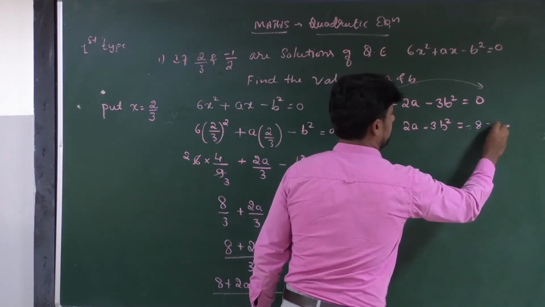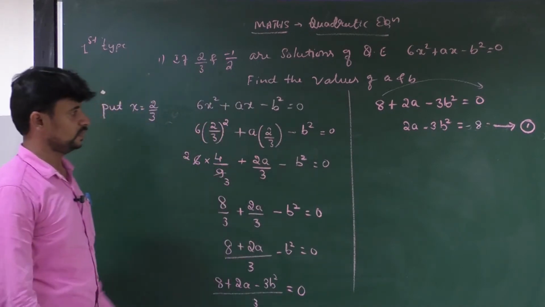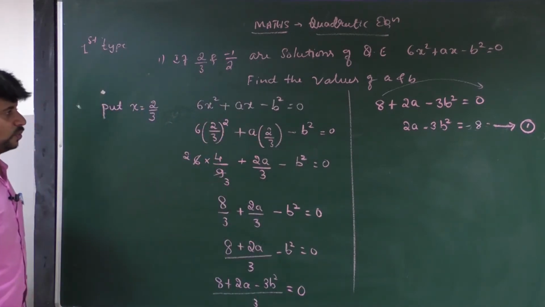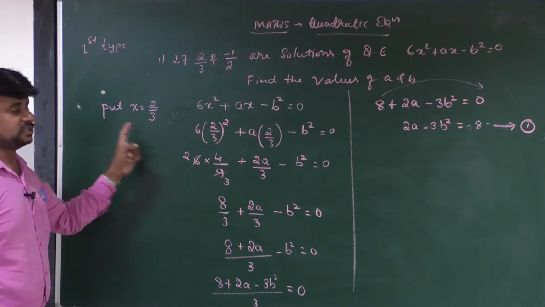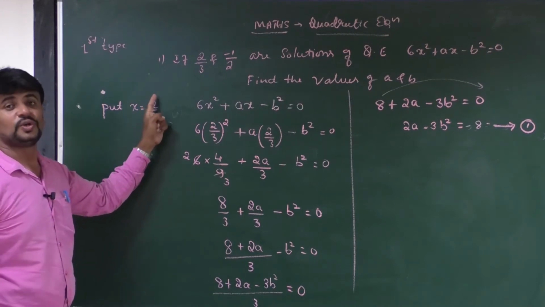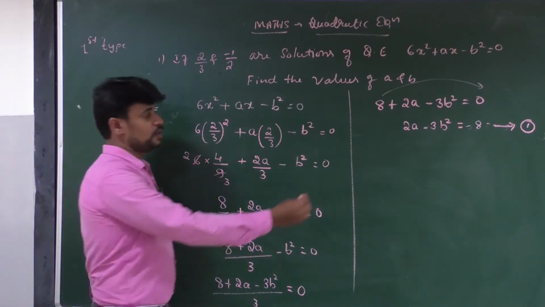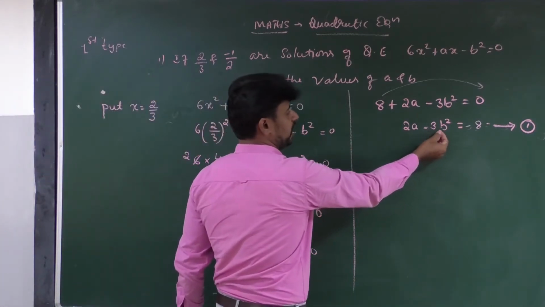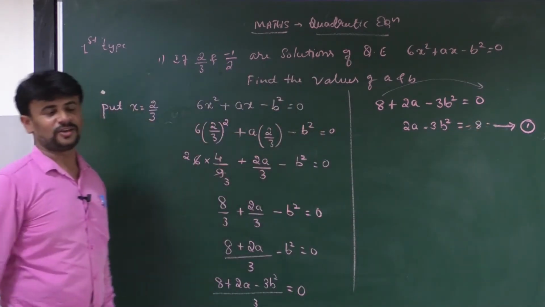This is equation number 1. Any doubts? This is possible when we substitute the value of x is equal to 2 by 3. Okay, what is the first equation? 2a minus 3b square is equal to minus 8 is the first equation.